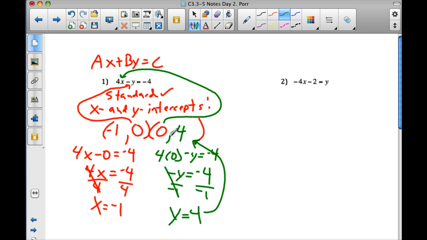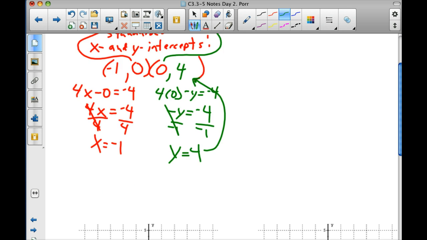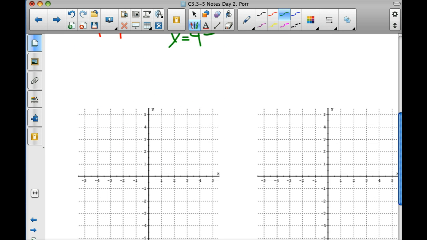Okay? I know we spent a lot of time solving this one, guys. You will get good and fast at it as soon as you start practicing it. Now, go down to the graph. Graph both points. The x-intercept is at -1, 0. And the y-intercept was, was it 4, 0?